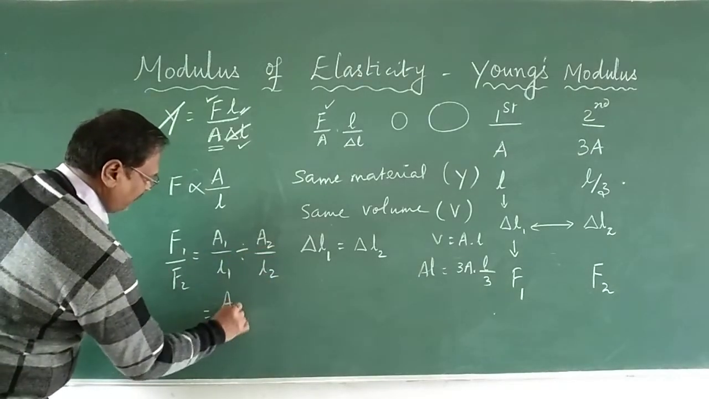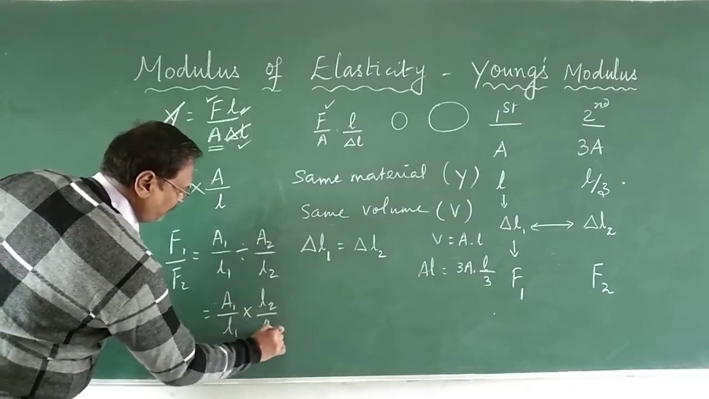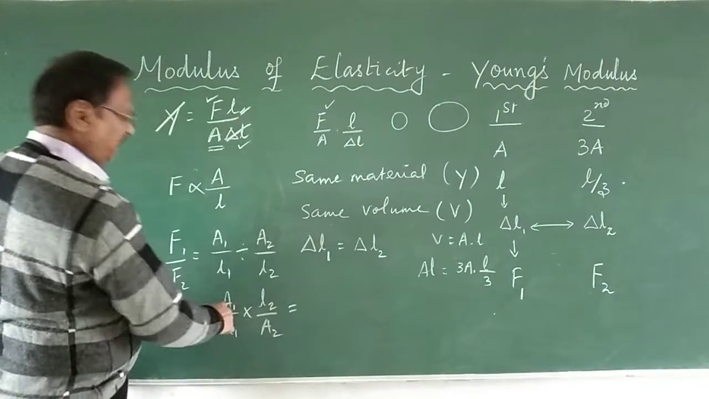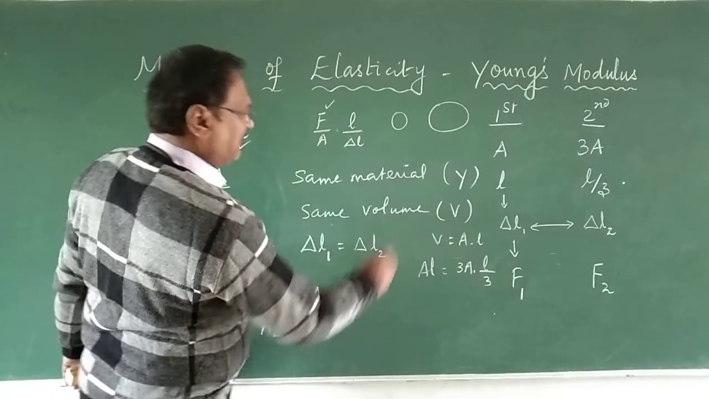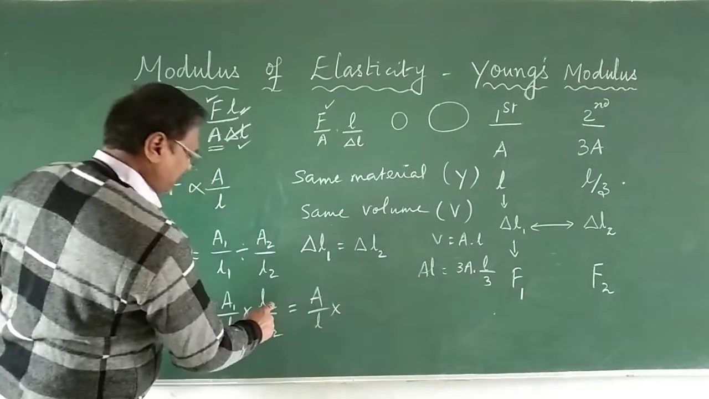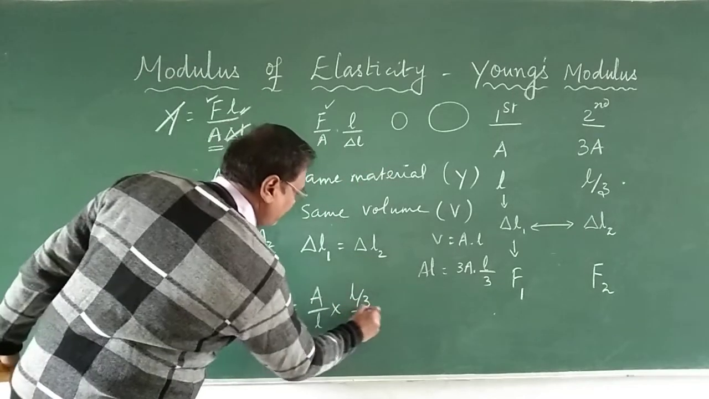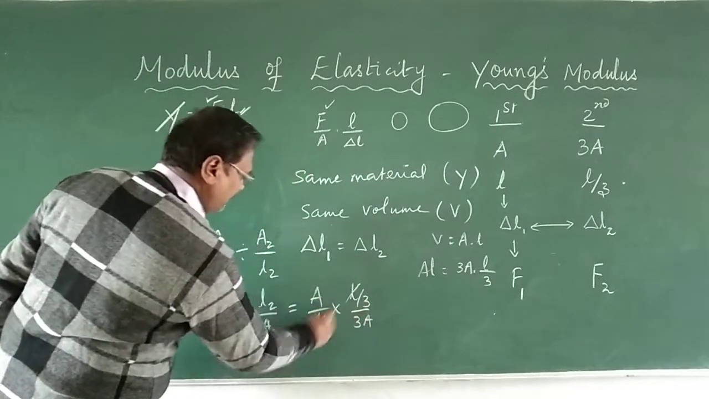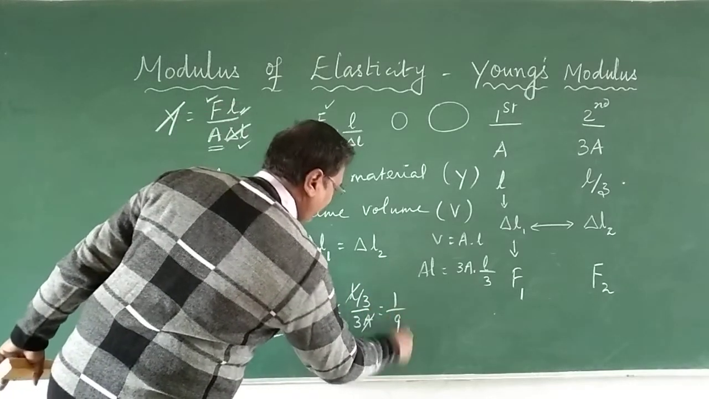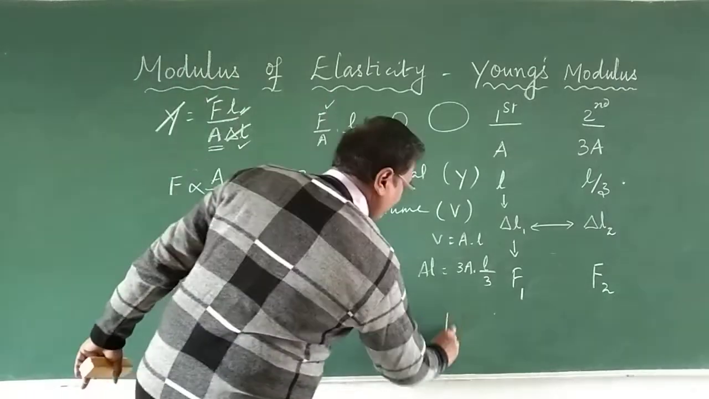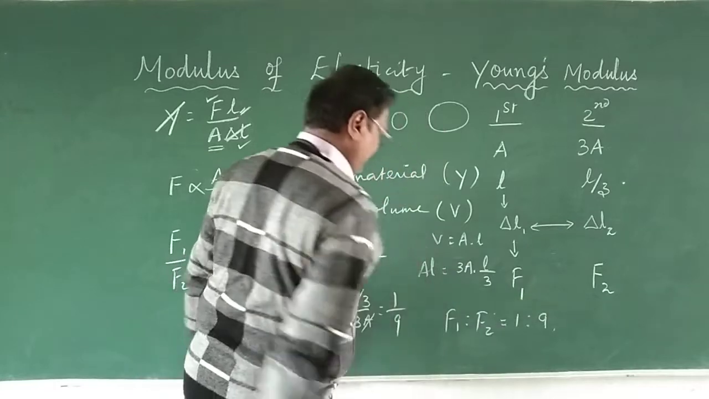That is equal to A1 upon L1 multiplied by L2 upon A2. That is equal to A1, which is A only, L1 length is L only, multiplied by L2, which is L by 3, and A2 is divided by 3A. So L gets cancelled, A gets cancelled, you get 1 by 9. Okay, so you get that F1 is to F2 is equal to 1 is to 9.